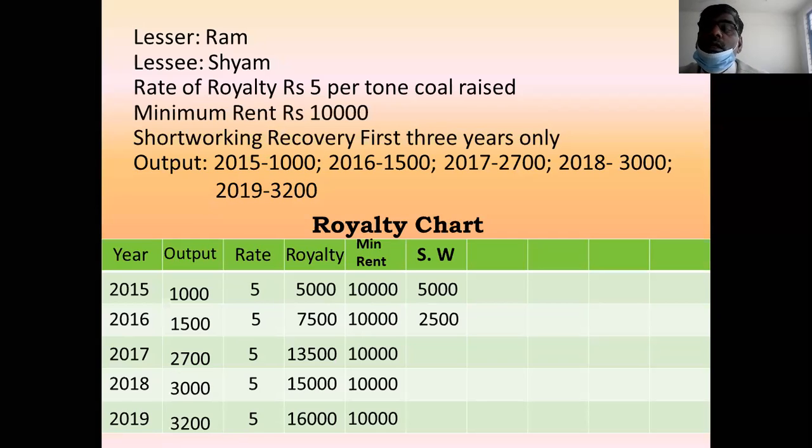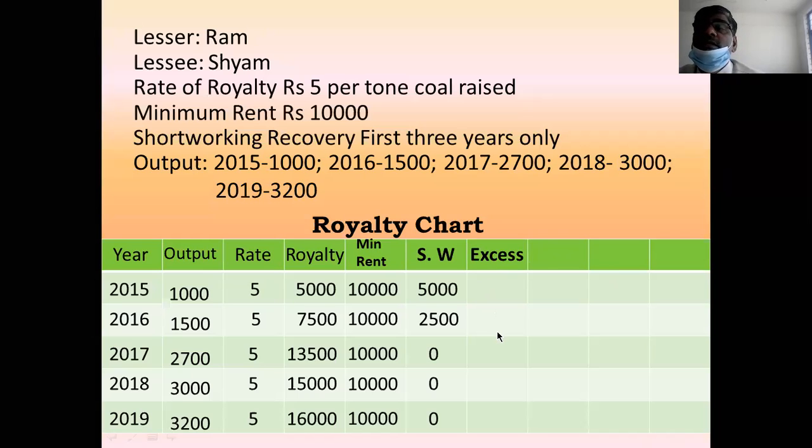And second year, royalty benefit derived up to 7,500, but he has to pay 10,000. Therefore, he pays 2,500 out of his pocket. And third year there is no short working. Fourth year no short working. Fifth year no short working. Come to the next column, excess.